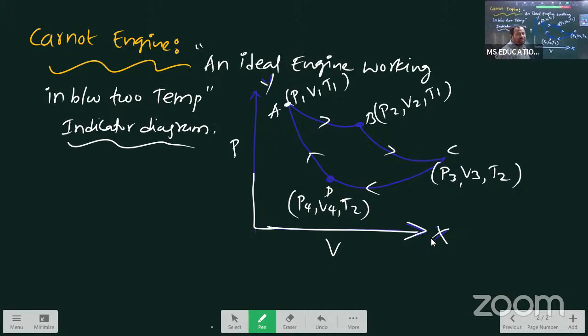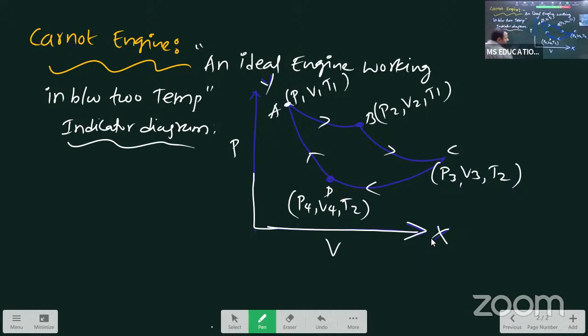What is the graph? Indicator diagram. So students, A point P1, V1, T1, B point P2, V2, T1, C point P3, V3, T2, D point P4, V4, T2. In this one, total four different workings, four different situations are coming.